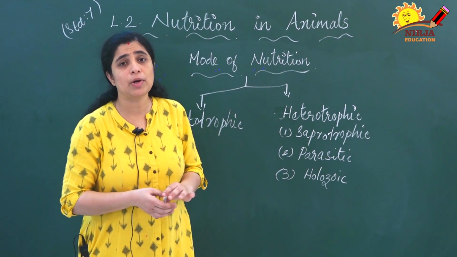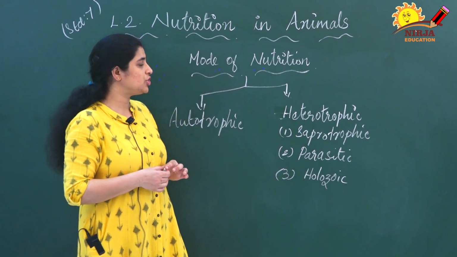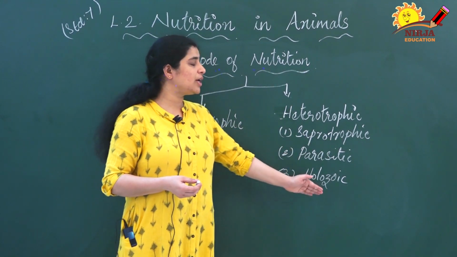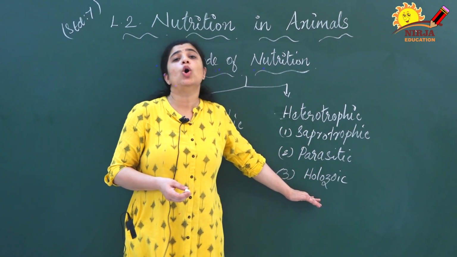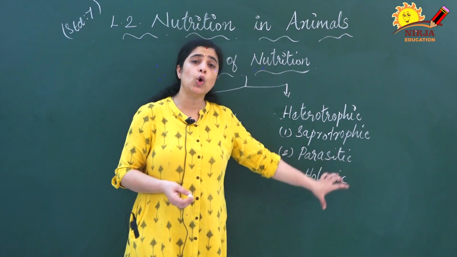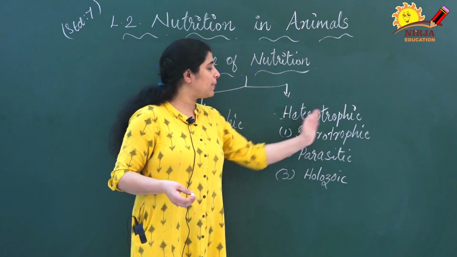Already in the first chapter we have learned the different types of heterotrophic nutrition, that is saprotrophic mode of nutrition, parasitic nutrition, and the last one is holozoic. This one is new for you, that is holozoic nutrition. Before that we will have a recap about these two.